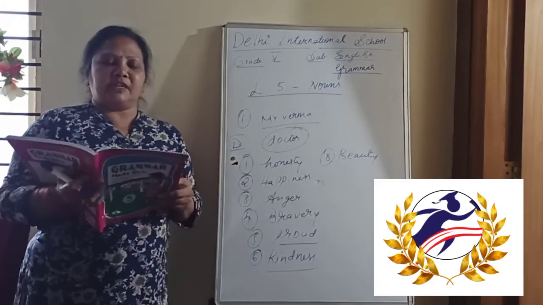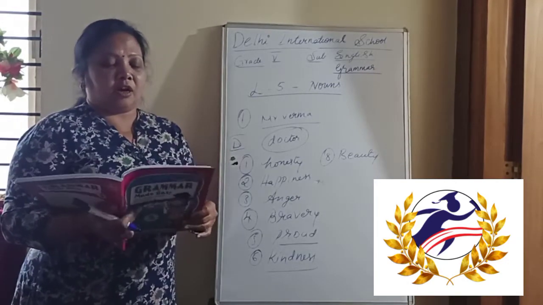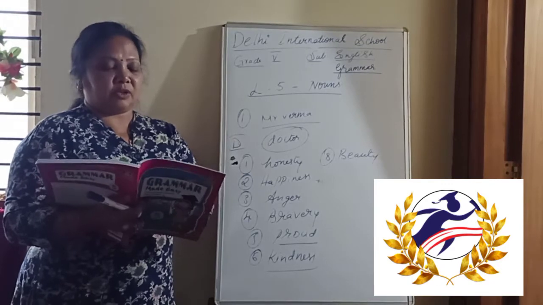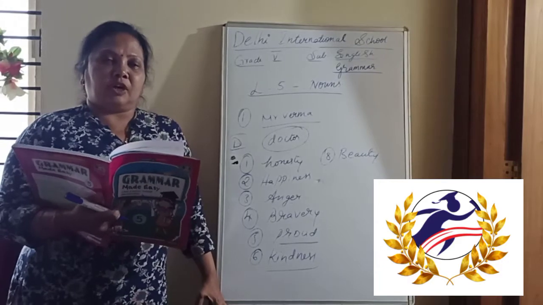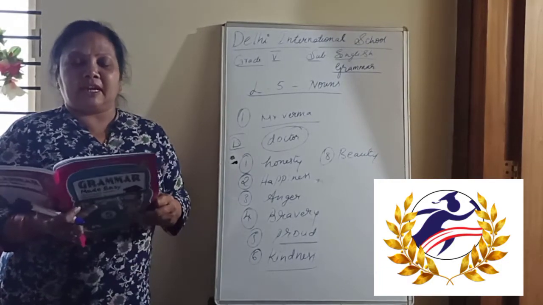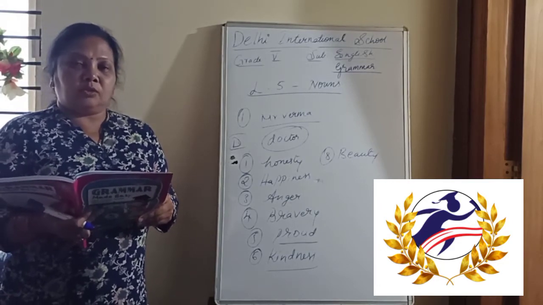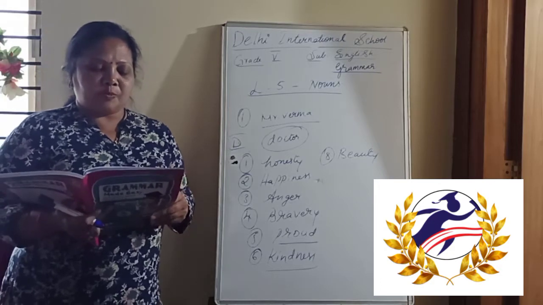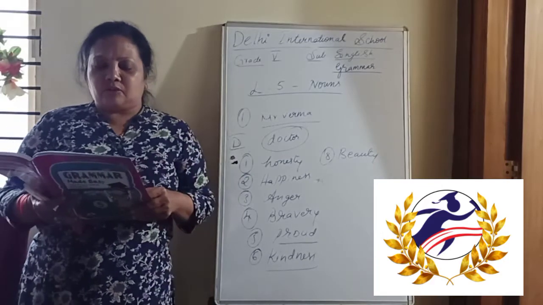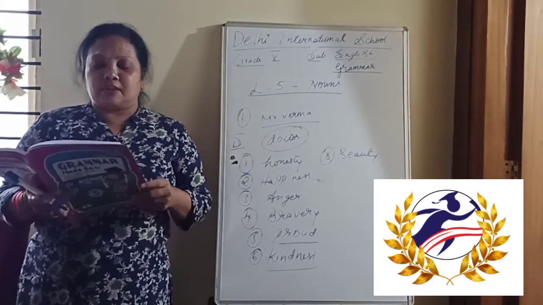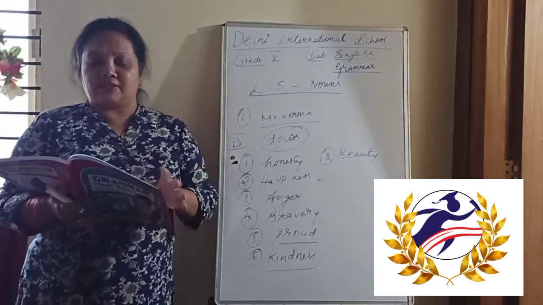Find the opposite of these abstract nouns in the word grid. So you need to see the opposite words for all these words. That is sorrow, it is said there. What do you say for that? For sorrow, happiness. So you are going to find happiness in the grid and underline it. And for hatred, for foolishness, for all of them you need to search and write. Form nouns by adding DOM, ITY, MENT, THY or TY to the words given below. Sweet becomes sweetness. Real becomes reality. So the rest of this you need to do.